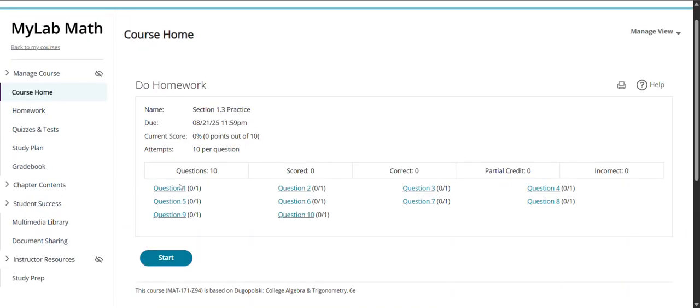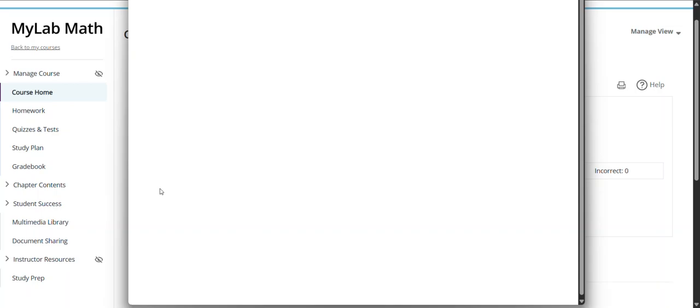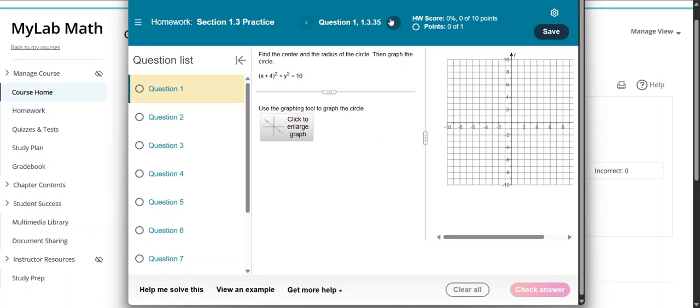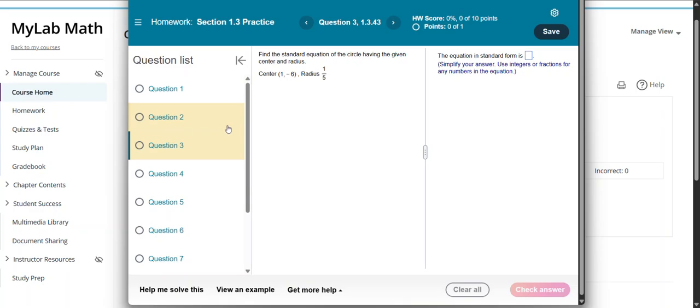If you click on that, here are your questions that you'll be going through. Each question you can just click through as you do them. Anything like this where it says, then graph the circle, needs to be graphed on graph paper and submitted with your work for this. So you'll be typing in answers for each of the problems. There are 10 of them for this assignment, turning in all 10 problems on MyMathLab, and then taking your physical work and turning that in on Moodle.